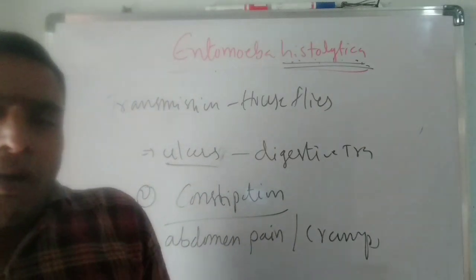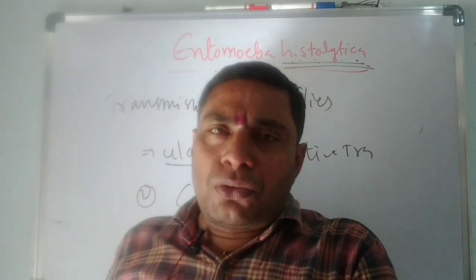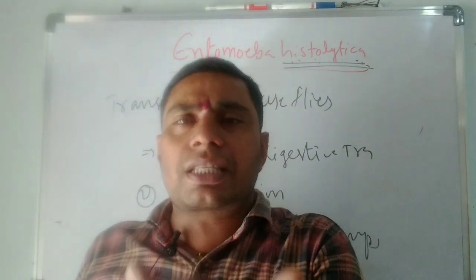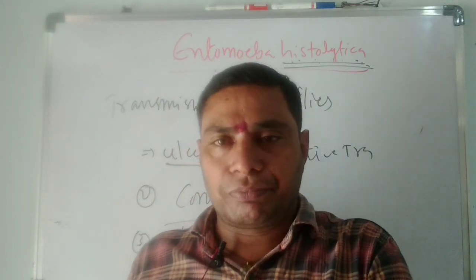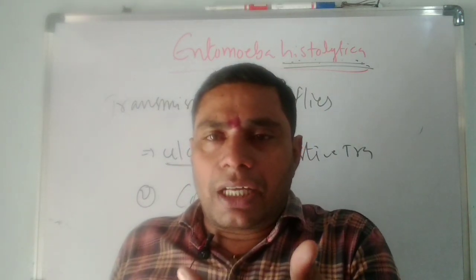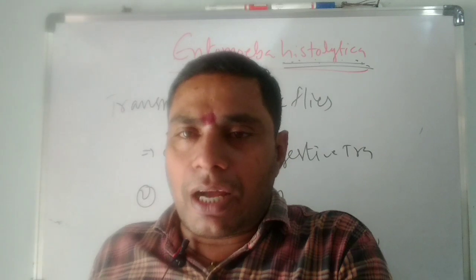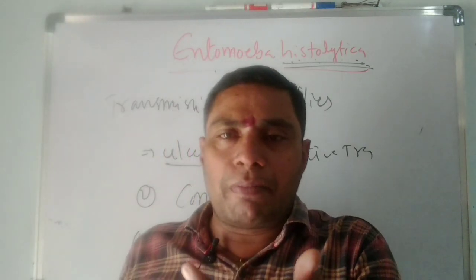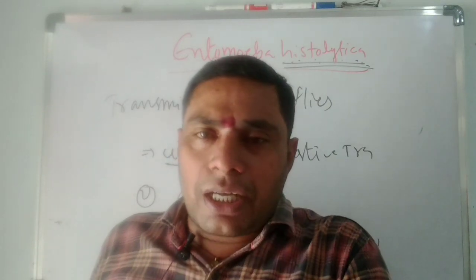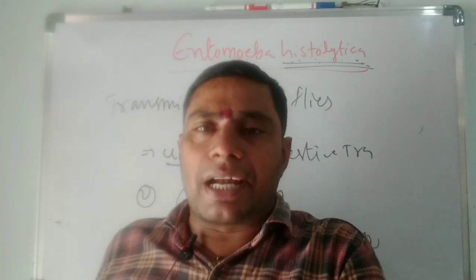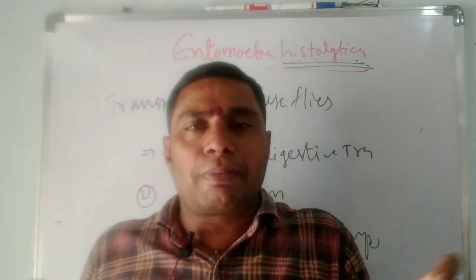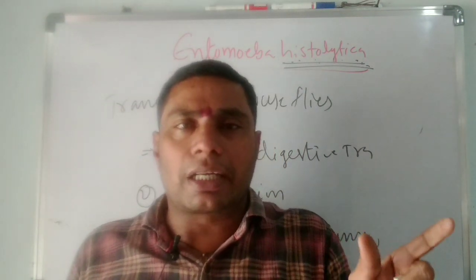And the stool of the most affected person has excess mucus and blood clots. It means the stools of a person most affected by Entamoeba histolytica or amoebiasis have excessive mucus and some blood clots. It means more mucus and blood are discharged in the fecal matter.